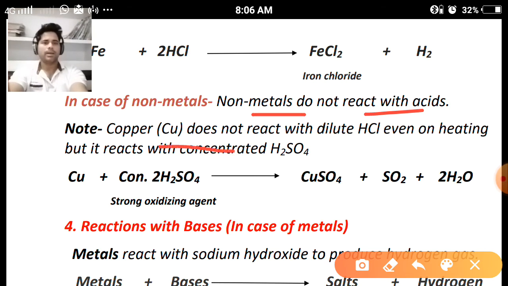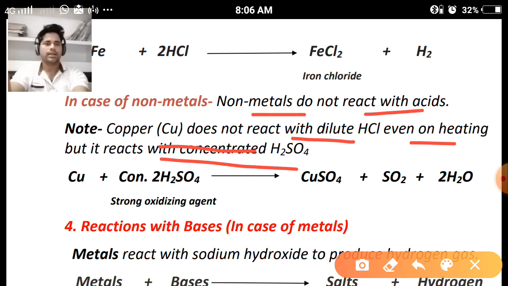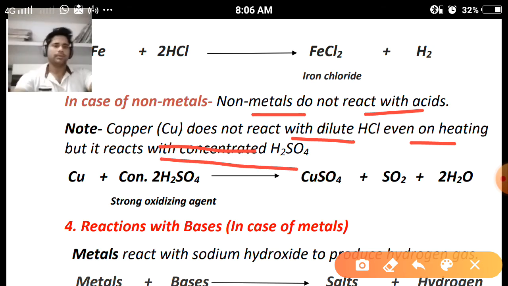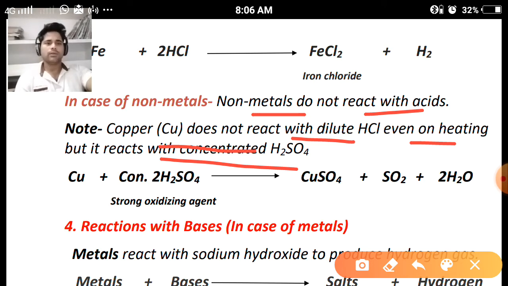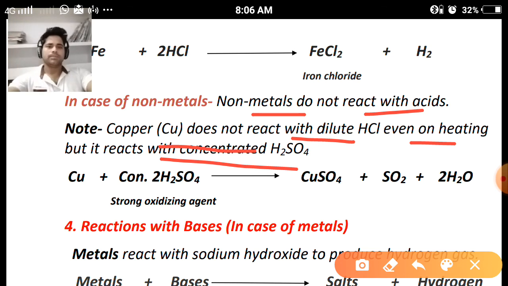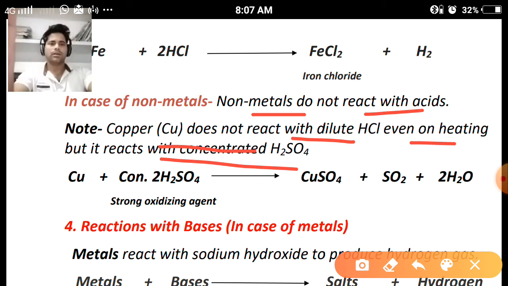A note is given: copper does not react with dilute HCl even on heating, but it reacts with concentrated sulfuric acid. Why does it happen? Because copper is situated below the hydrogen. Hydrogen is more reactive than copper. We will see this phenomenon in property number 5, displacement reaction. A rule is given there, so we have to wait for this. Simply, we can consider that copper cannot replace the hydrogen from its salt solution, because copper is less reactive than hydrogen. That's why there will be no reaction.